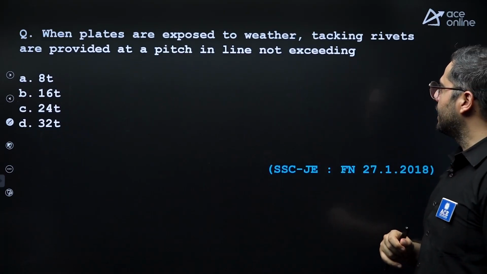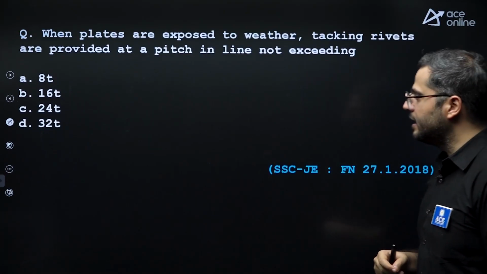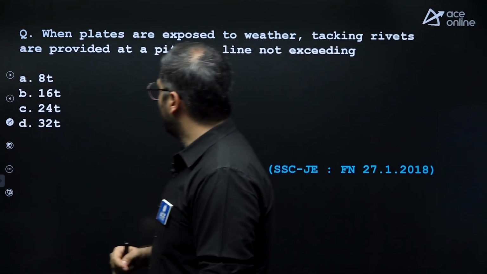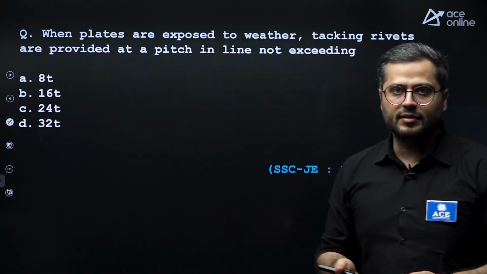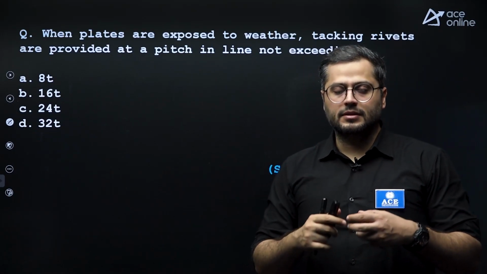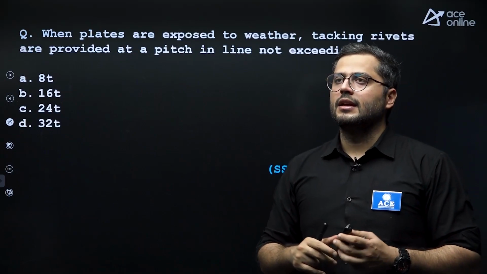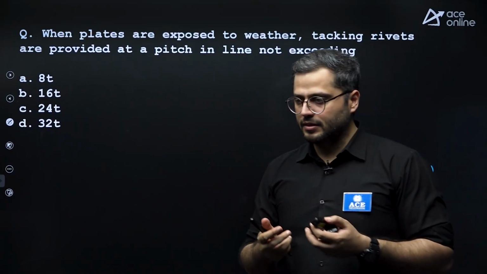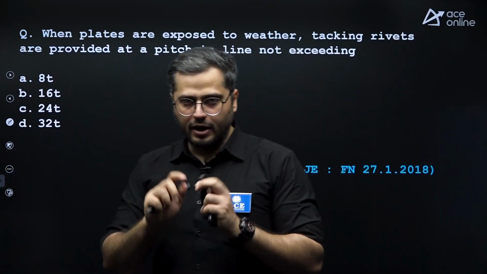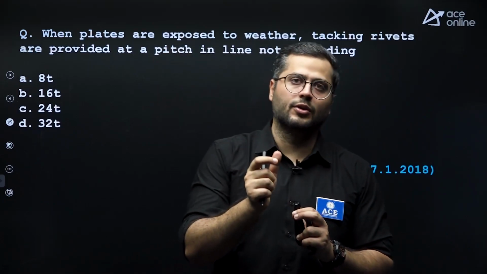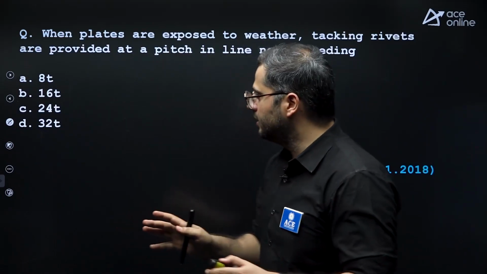When plates are exposed to weather, tacking rivets are provided at a pitch of... Tacking rivets or tacking bolts are conceptually the same thing. They are provided to make the members which are connected back to back act as a single unit. They will not take any load.